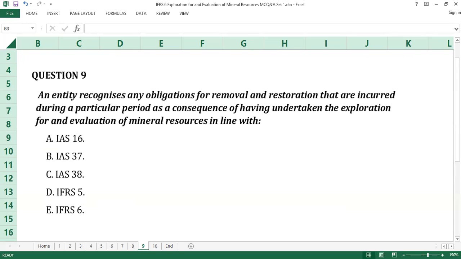Question number 9. The answer to question number 9 is B, IAS 37. An entity applies IAS 37, which is on provisions, contingent liabilities, and contingent assets in recognizing any obligations for removal and restoration that are incurred during a particular period as a consequence of having undertaken an exploration for and evaluation of mineral resources. B is the answer to question number 9.